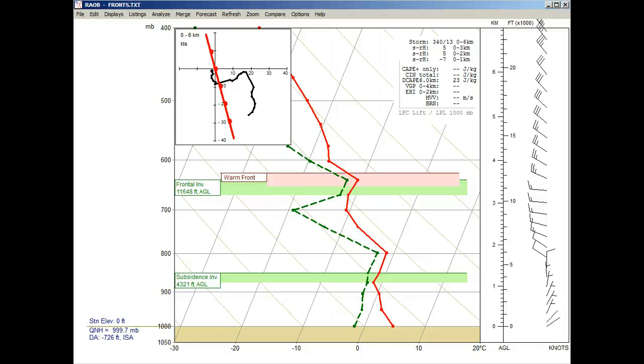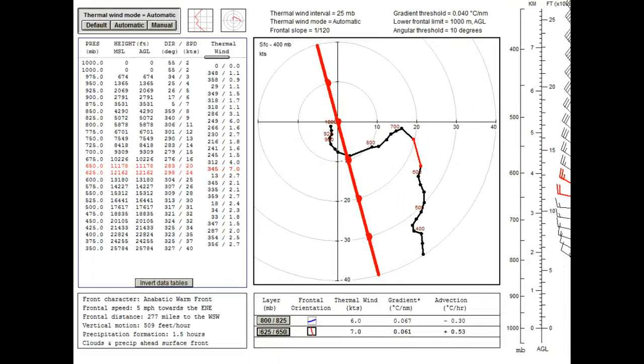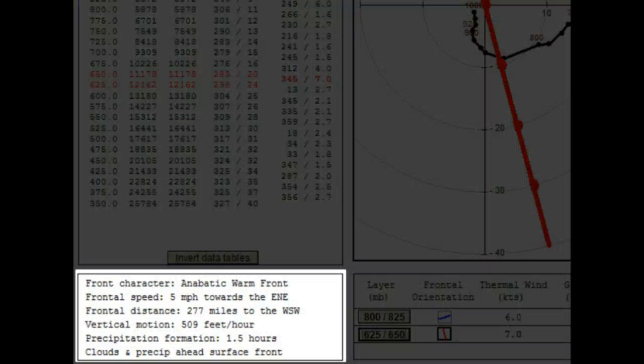Now let's return to the frontal analysis screen one last time with a click of the mini hodograph. And this time notice the frontal data box in the lower left corner. It is a diagnostic analysis of the displayed frontal system. For example, this is an anafront warm front moving at 5 miles per hour towards the east-northeast. It is currently 277 miles to the west-southwest and contains vertical motions of 509 feet per hour. Precipitation is expected in 1.5 hours, where the associated clouds and precipitation are ahead of the surface front.